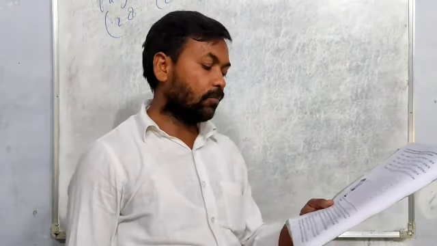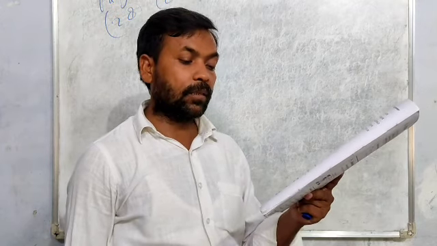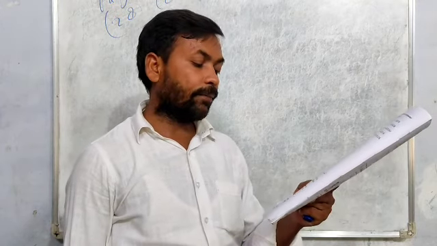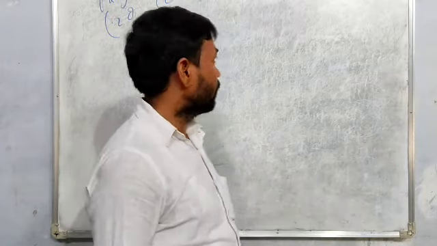Let us read the question once again. Write down the smallest number of 9 digits and the greatest number of 6 digits and find their sum. First we have to write the smallest number of 9 digits.